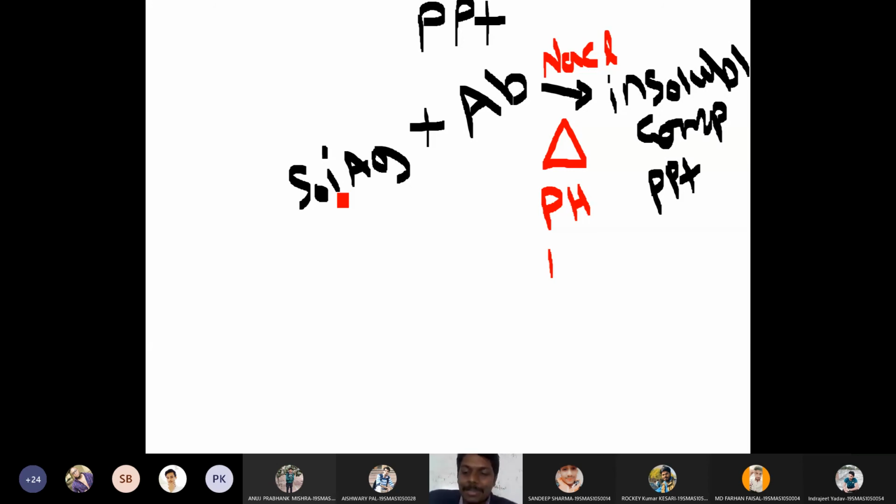Then we have electroimmunodiffusion reactions in two types: counter immunoelectrophoresis and rocket electrophoresis. So all these things need to be covered in my next lecture. So get ready for precipitation reactions.